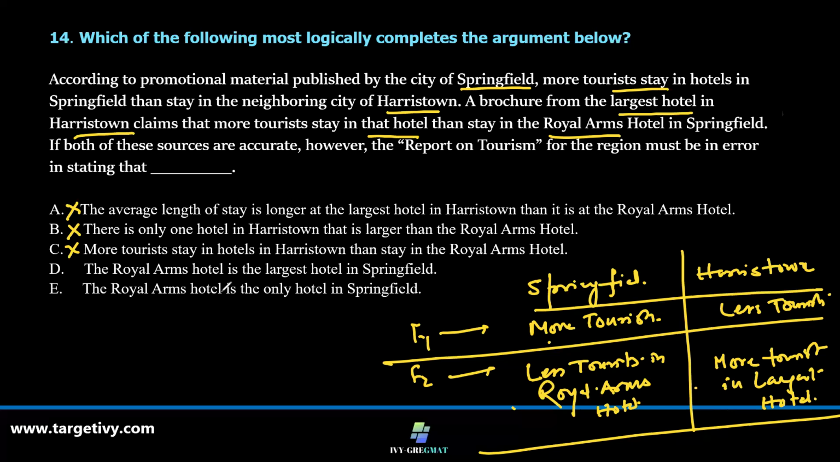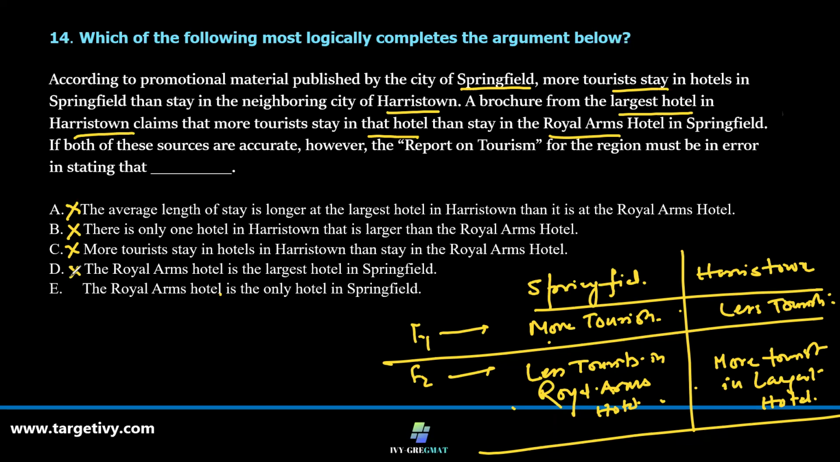Royal Arms Hotel is the largest hotel in Springfield. It may so happen that this is the largest hotel. The largest hotel of Harristown can accommodate more number of people in Springfield. Possible. And more number of tourists stay in Springfield because Springfield may be having larger number of hotels. And Harristown may be having less number of hotels.